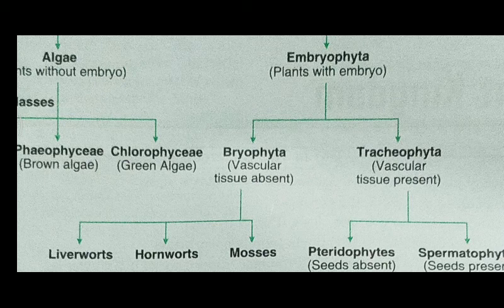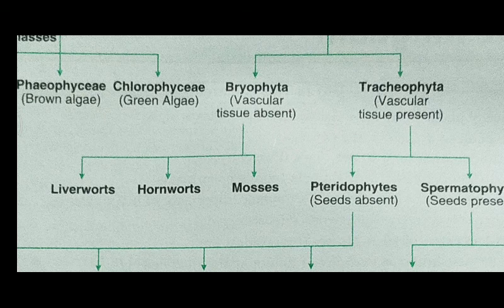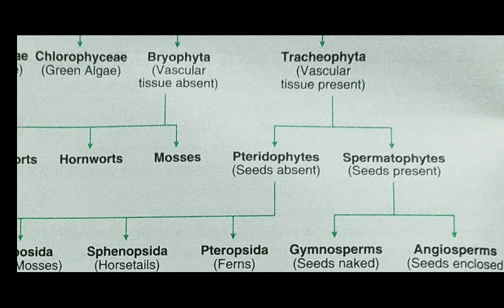So as the advanced level of plants are developing, you are getting few changes step by step. Under the bryophytes we need to study about the liverworts, hornworts, mosses, while tracheophyta means where the vascular tissue is present, they will be further divided into the next subcategory. That one is the pteridophytes and the spermatophytes. Pteridophytes are plants without flower, means whenever there is no flower there are no seeds, while in the spermatophytes the seeds are present.